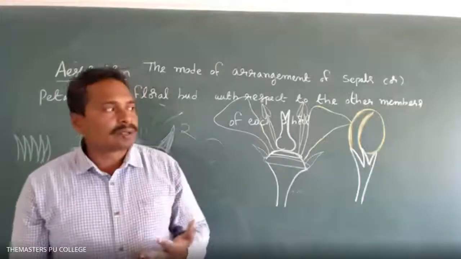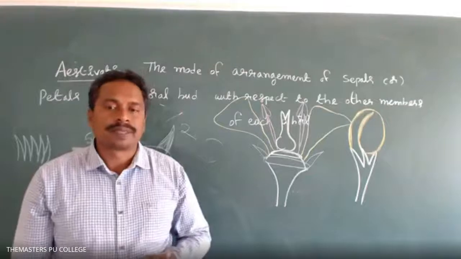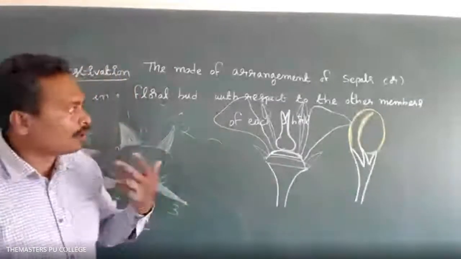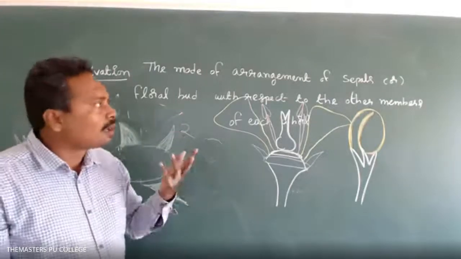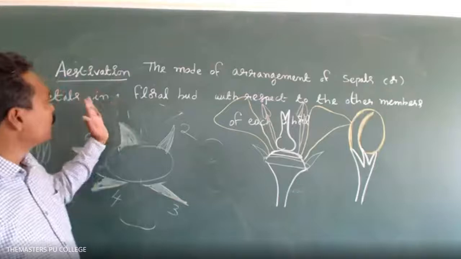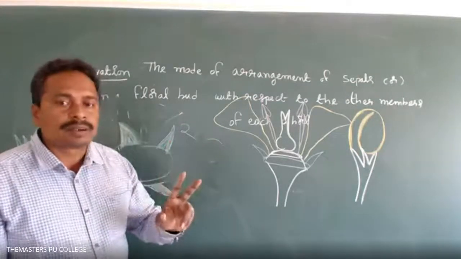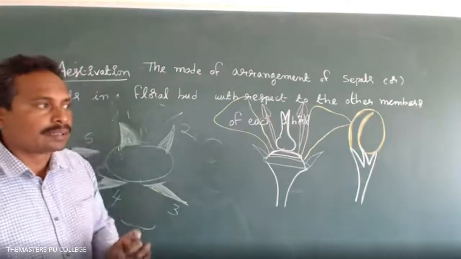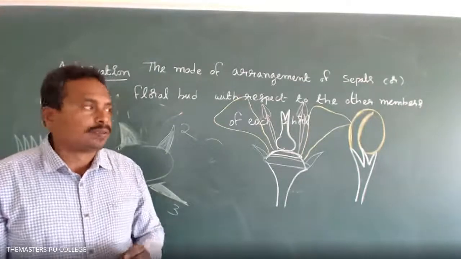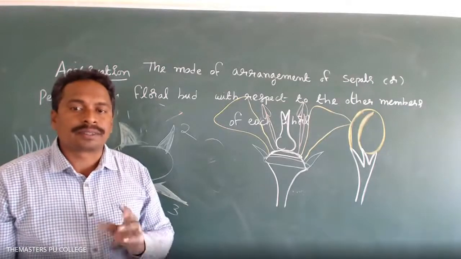The arrangement of the sepals and petals in a floral bud is known as estivation. The mode of arrangement of sepals or petals in a floral bud with respect to the other members of each whorl is known as estivation. So regarding theory, from a subjective point of view, what is estivation, and describe the different types of estivations.